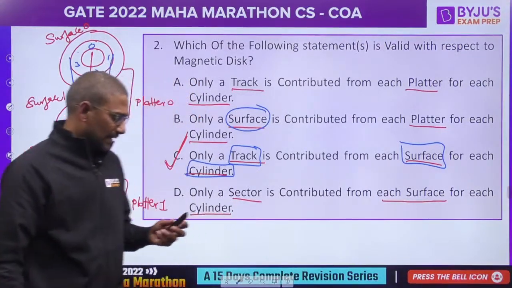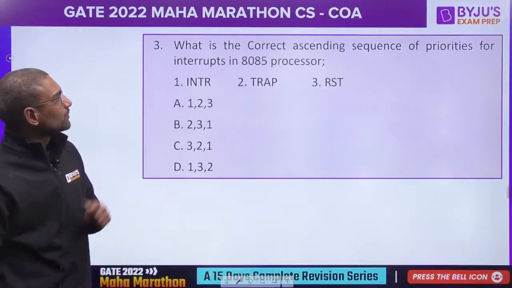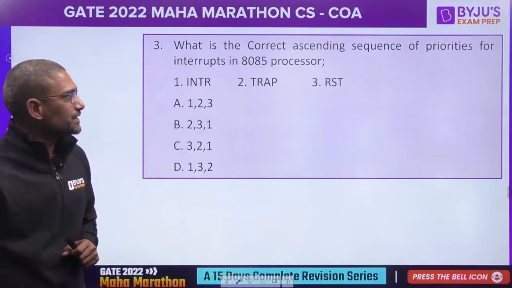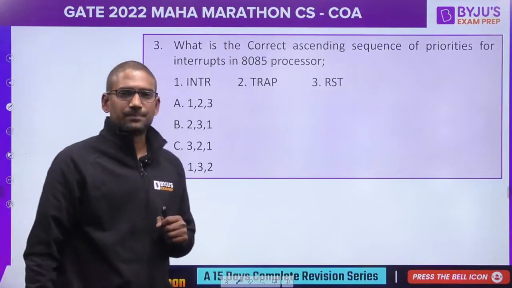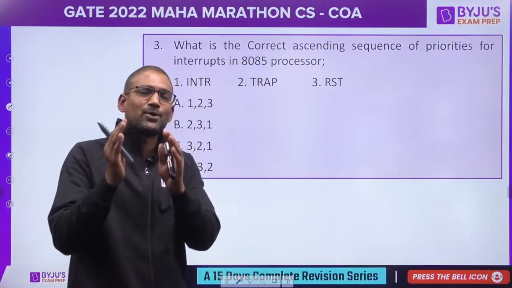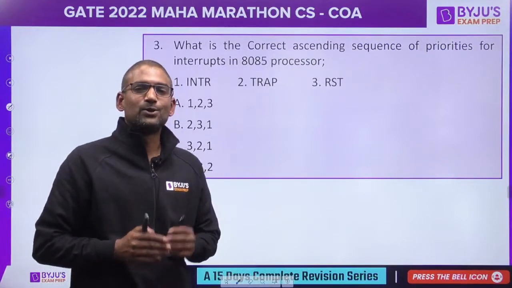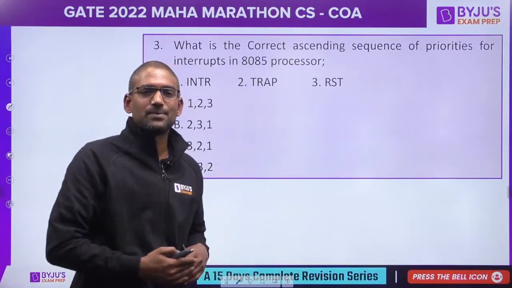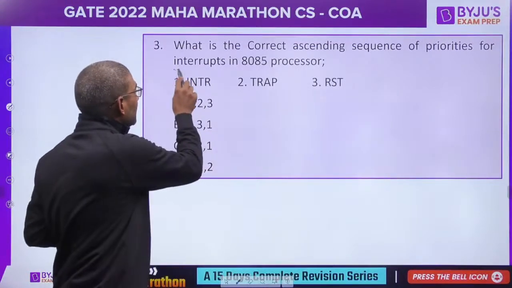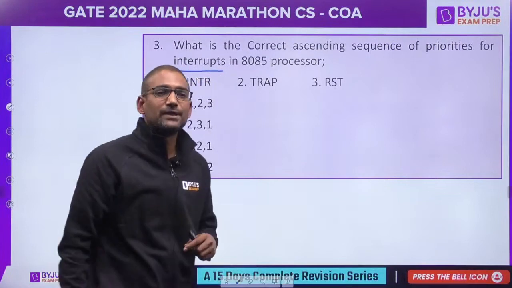Right. Next question. What is the correct ascending sequence of priorities for interrupts in 8085 processor? By looking at the processor name, don't feel like it is a microprocessor subject or it is out of the syllabus. Look at this, interrupts, which is part of IO interfacing.